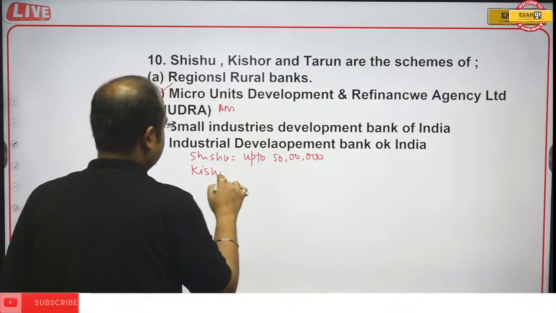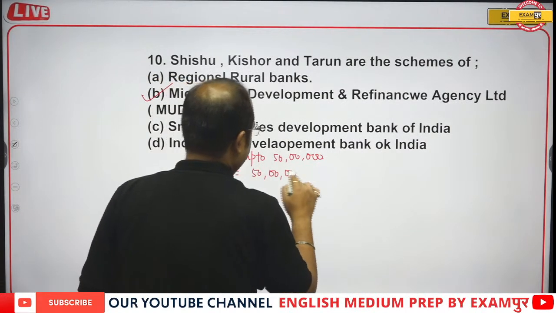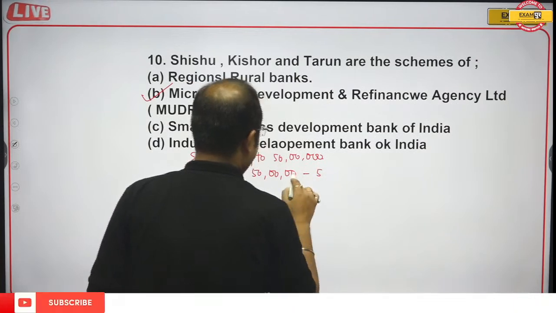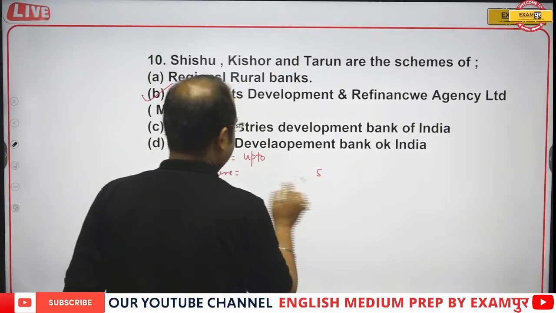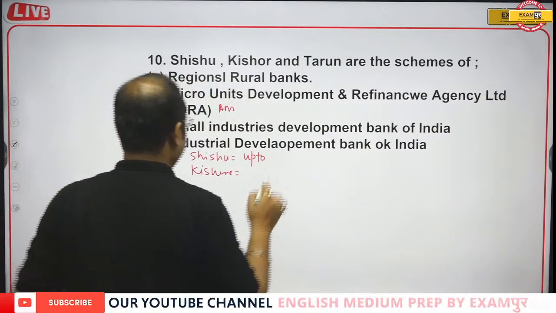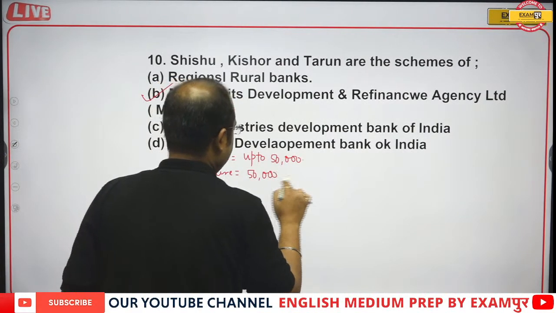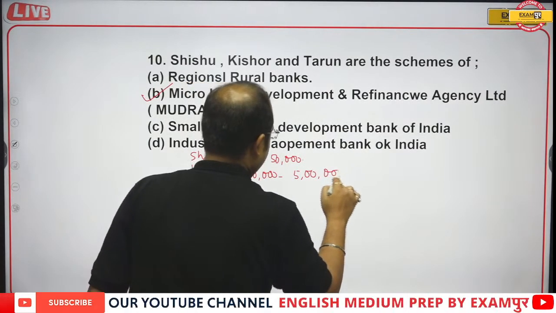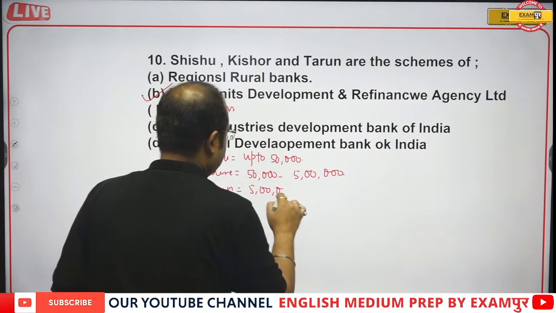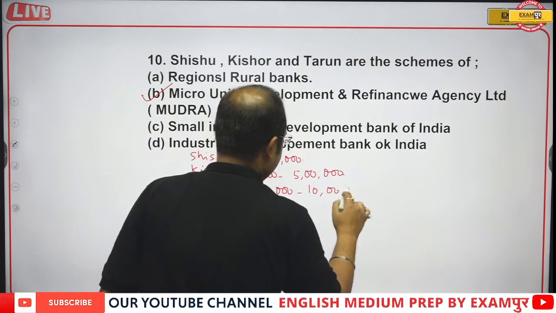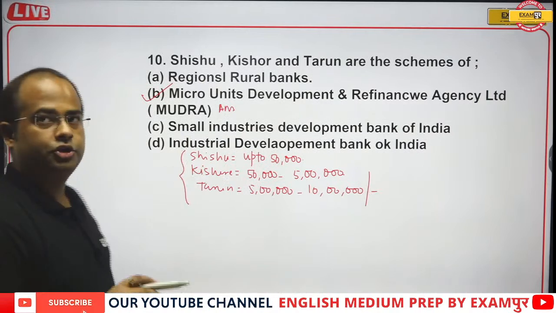Kishore is 50,000 to 5 lakh. And Tarun is 5 lakh to 10 lakh. So this is the loan amount that you can get under Shishu, Kishore and Tarun.